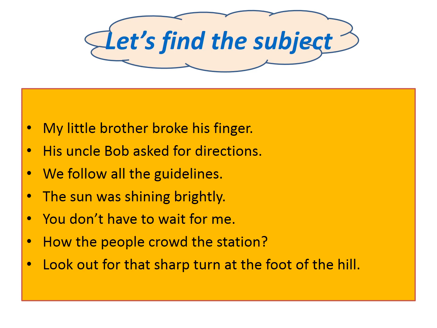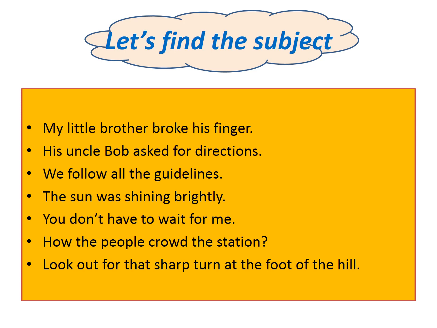The sentences are, his uncle Bob asked for directions. We follow all the guidelines. The sun was shining brightly. You don't have to wait for me. How the people crowd the station.